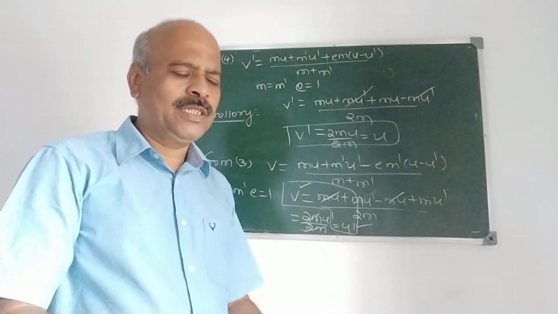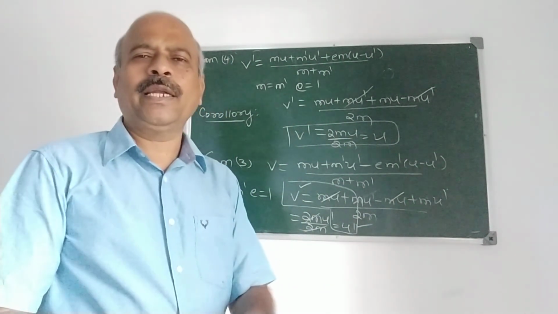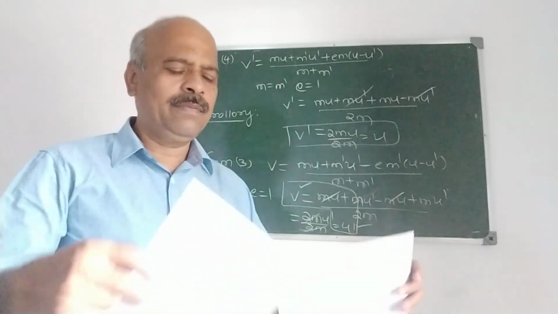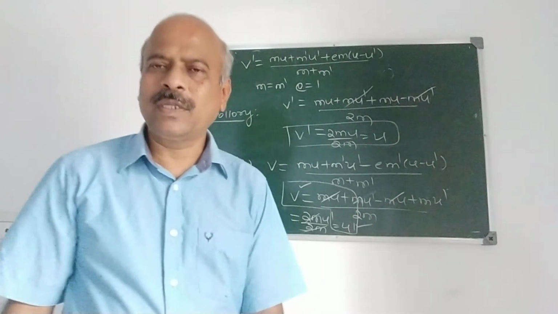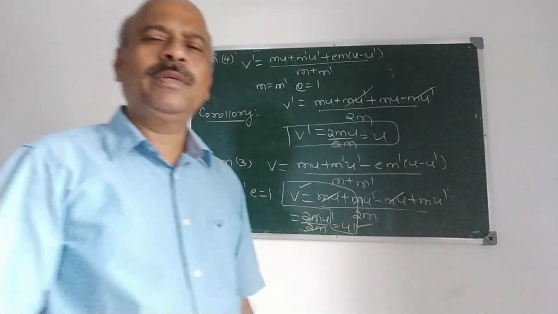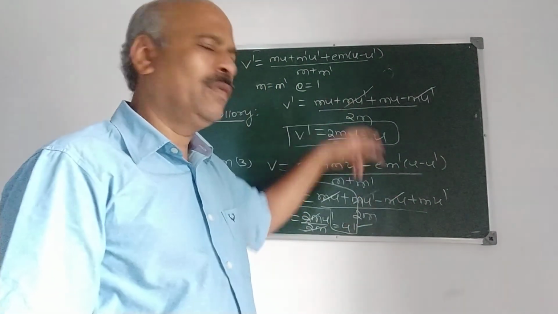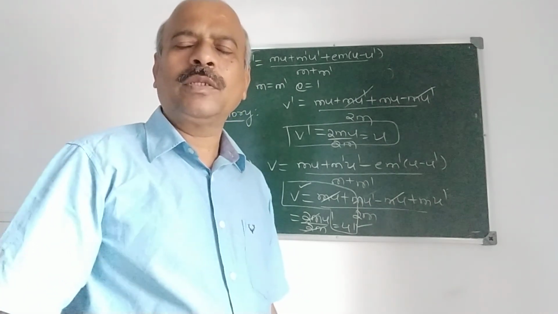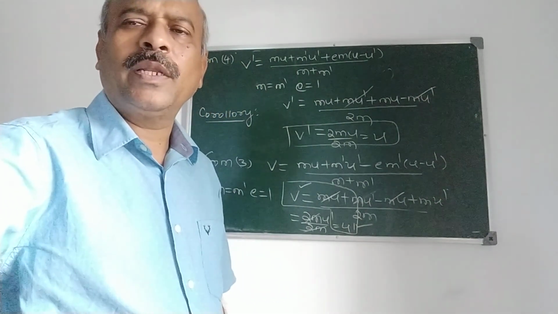This is the first derivation, and I will consider examples on this in the next period. Derivations are important; you can refer to previous question papers. These derivations are important from the examination point of view. Okay, I will do some examples in the next period. Okay, thank you.